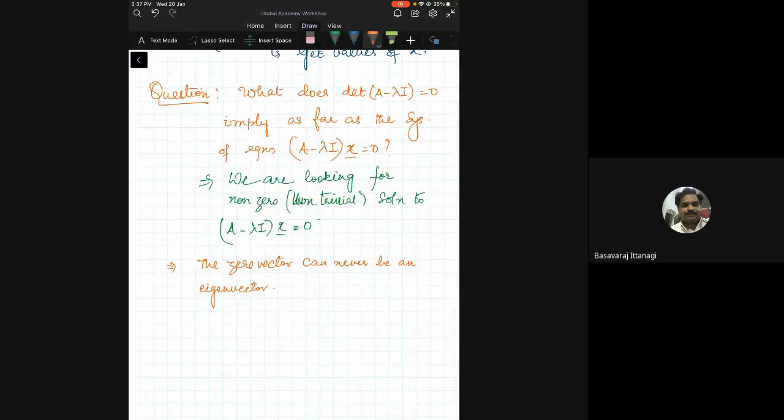Is this okay? Is everybody fine with this? Why can't the zero vector be an eigenvector? Because whatever you do, A into 0 will only give me the 0 vector. The eigenvalue can be 0. You can have a 0 eigenvalue, but you cannot have the 0 vector as an eigenvector. So we are only looking for non-zero vectors as eigenvectors.